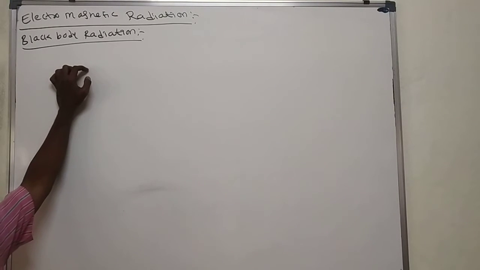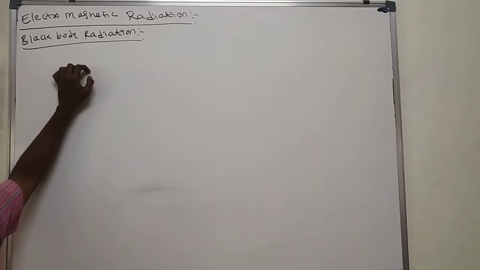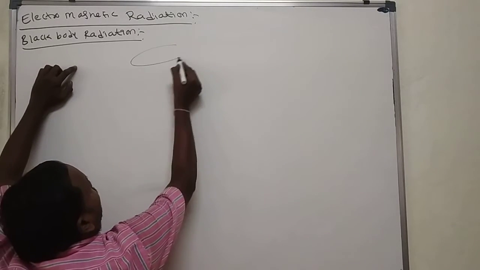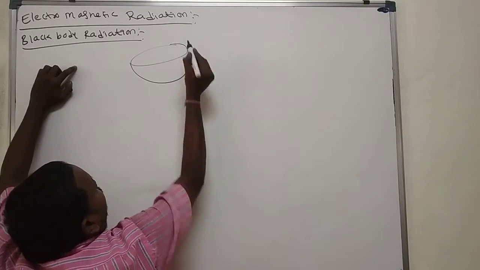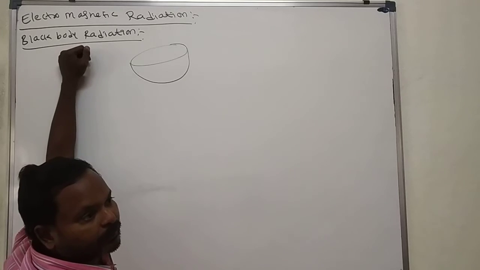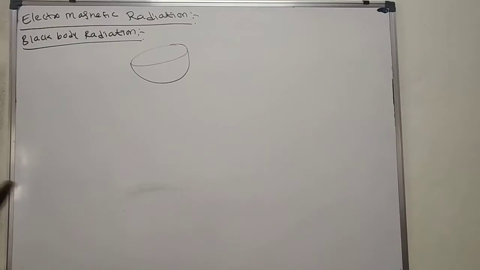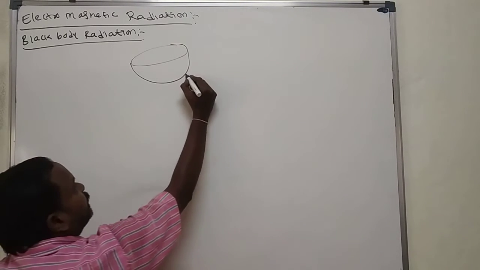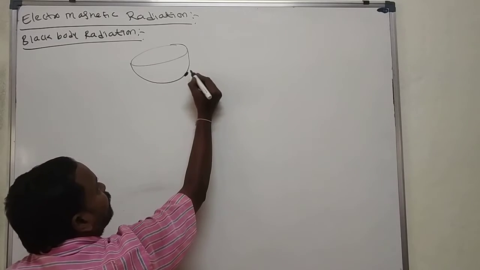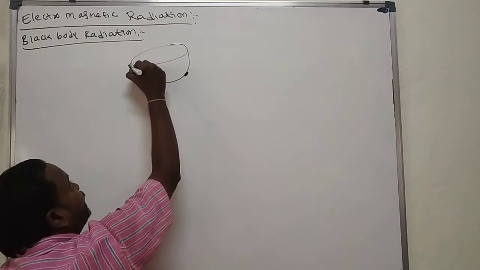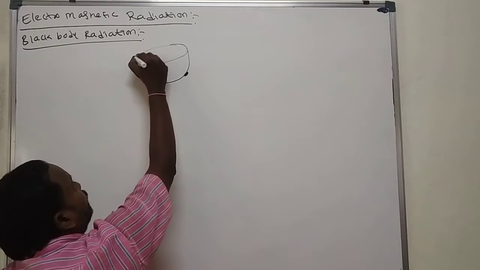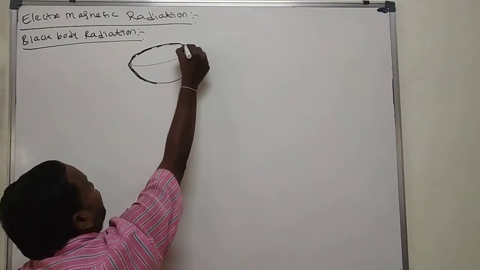How will we prepare the black body? Which material acts as a black body? Here I am taking one hollow-shaped material. When we cut a coconut, we get a hollow shape. On the back side, you put one hole and paint the whole thing completely black.